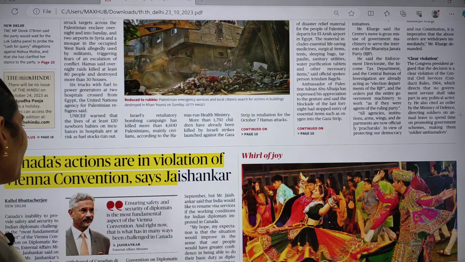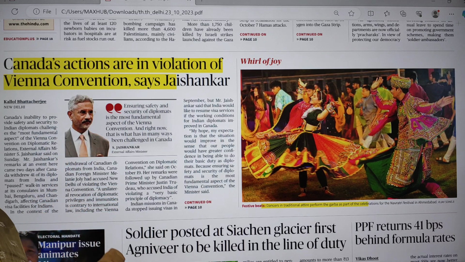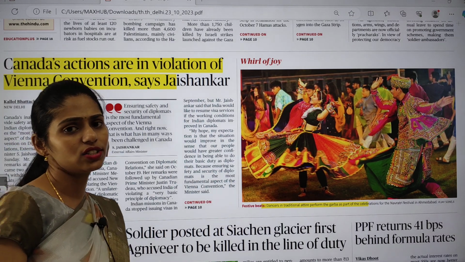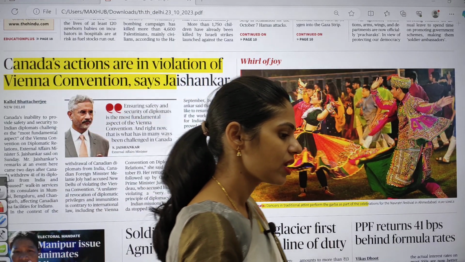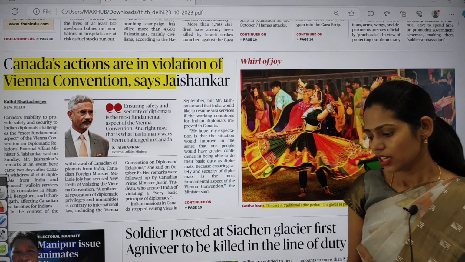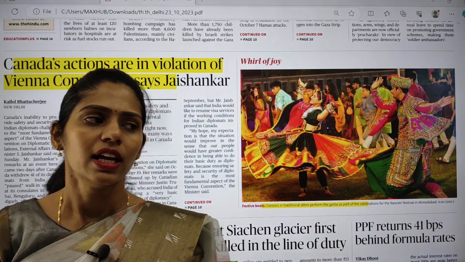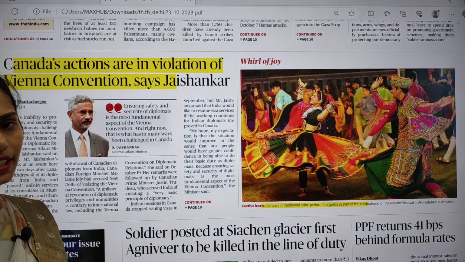Is that clear? And the next topic is Canada's actions are in violation of the Vienna Convention, says Jaishankar. As you all know, there is deteriorating of relations between India and Canada. These relations are deteriorating day by day because of actions taken on both sides.